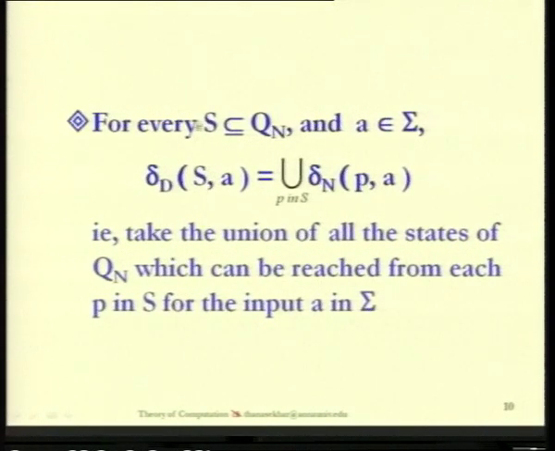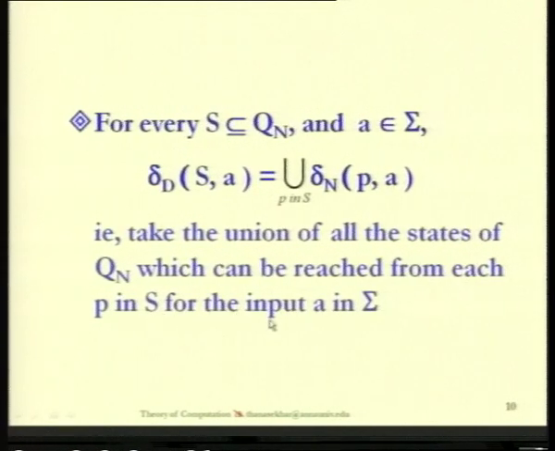So we have to do this for every state available in QD, so we will have all the transitions for this del D. So this is how we define the transition function for the equivalent deterministic finite automata. The explanation is: take the union of all the states of Qn which can be reached from each P in S for the input A in sigma.